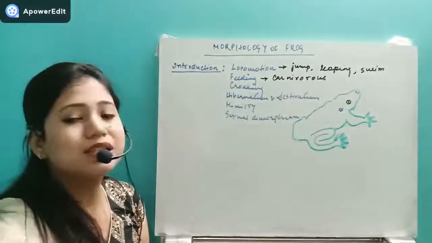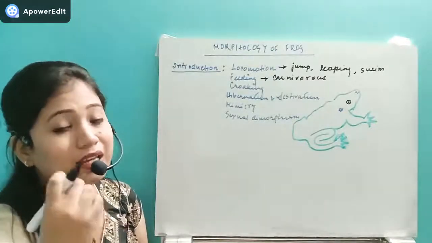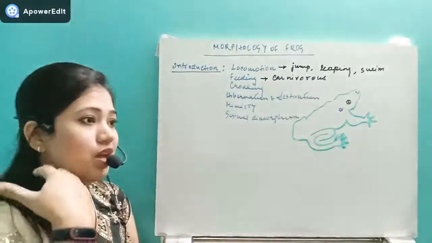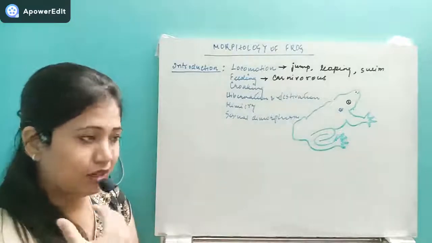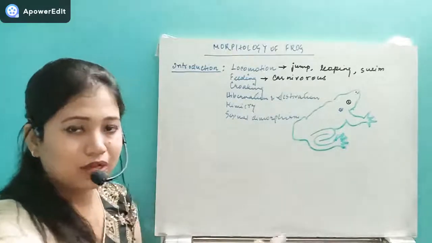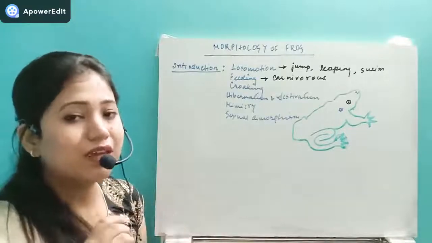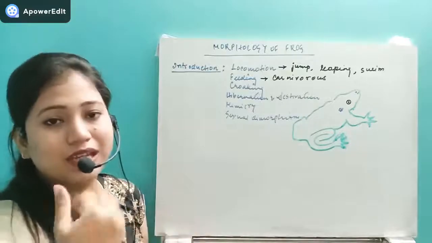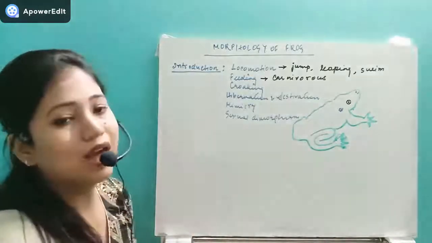How do they catch the prey? With the help of their prehensile tongue. This tongue protrudes towards the front. Whenever they see a fly or a mosquito, they catch and trap it with the help of the sticky mouth. In the sticky mouth, the fly gets trapped and they take that prey. So they are carnivorous.